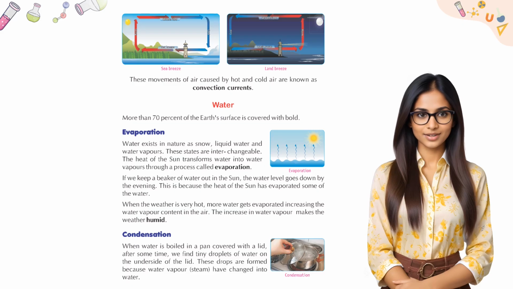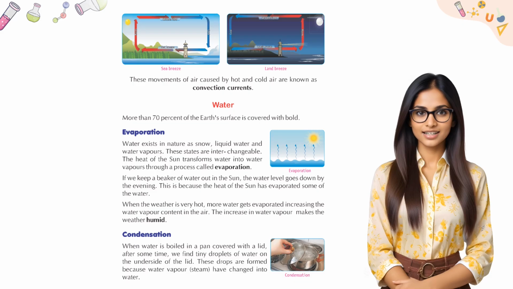If we keep a beaker of water out in the sun, the water level goes down by the evening. This is because the heat of the sun has evaporated some of the water. When the weather is very hot, more water gets evaporated, increasing the water vapor content in the air. The increase in water vapor makes the weather humid.